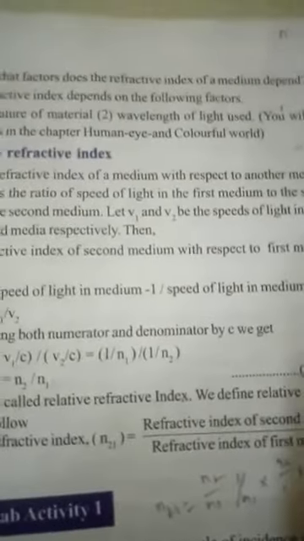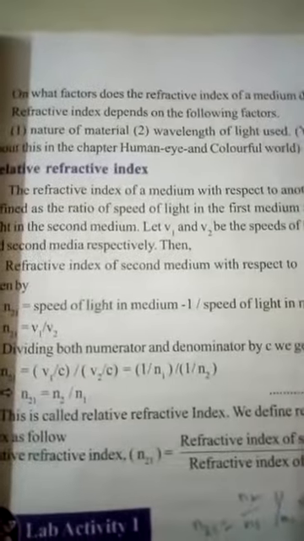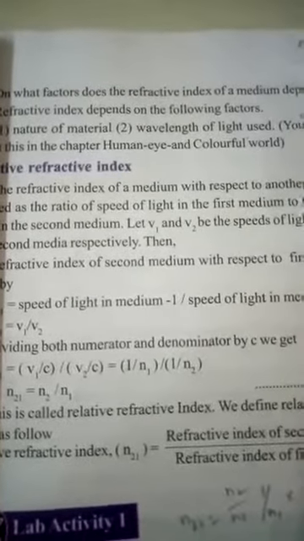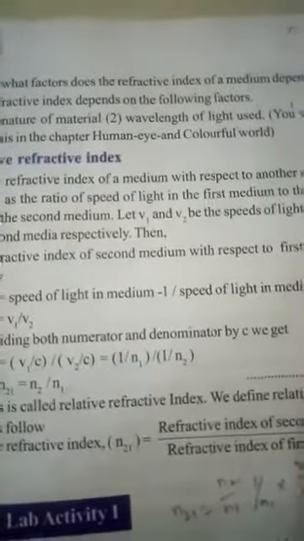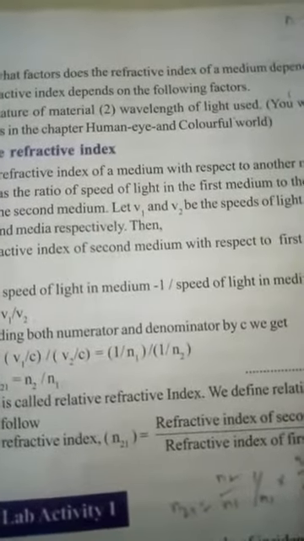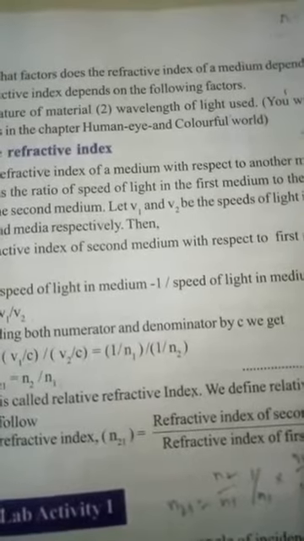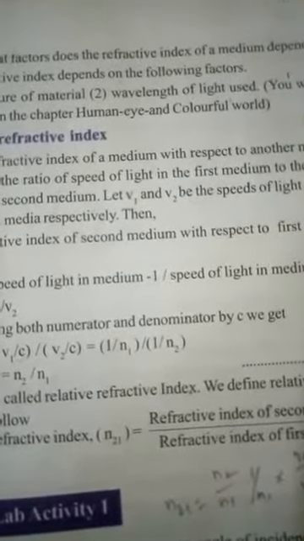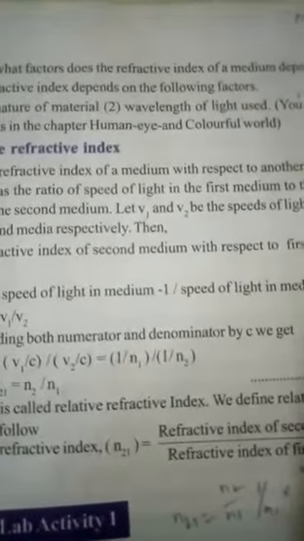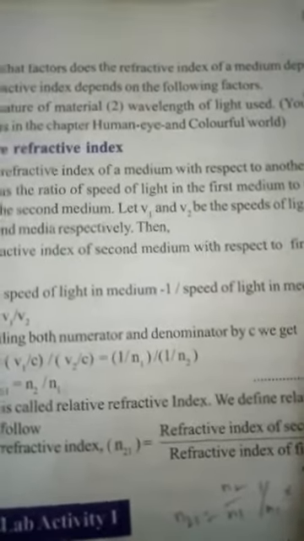These are the 2 factors affecting the absolute refractive index. So absolute refractive index is denoted with n. n is equal to c by v, where c is the speed of light in vacuum and v is the speed of light in any medium. Okay children, write the important points and draw the diagrams. Thank you.